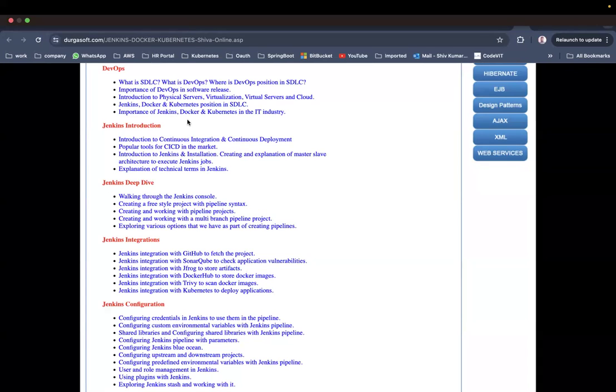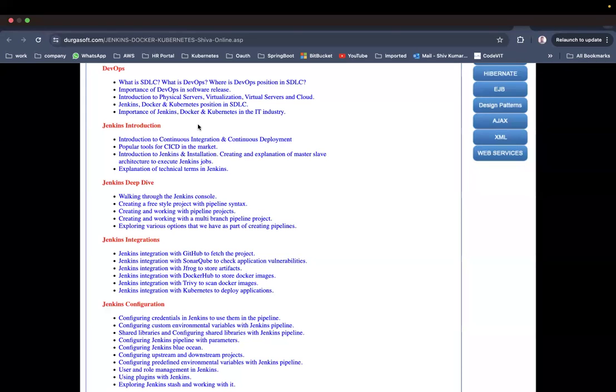So Shiva, after completing this course, what kind of roles can we apply for? See, this course is not for any one role. There are multiple roles. For developers, some companies ask about these 3 tools. For DevOps engineers, these 3 tools will be asked. For SRE engineers and cloud engineers also, these 3 tools will be asked.